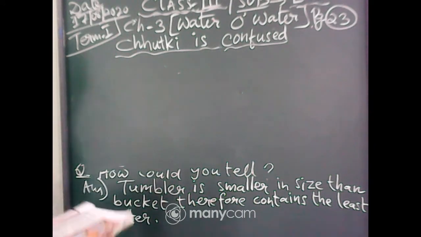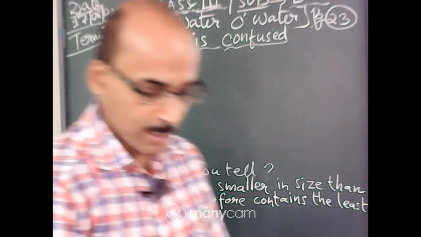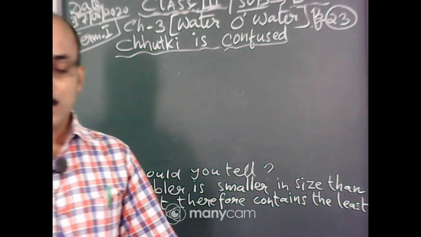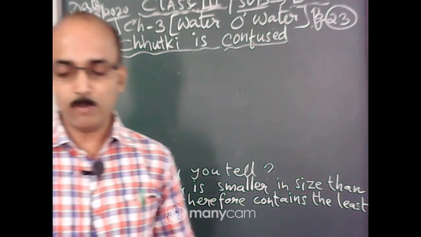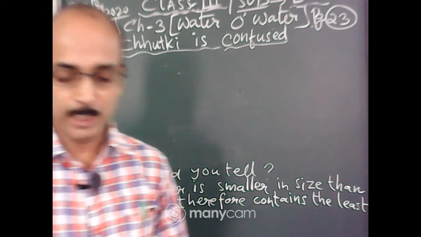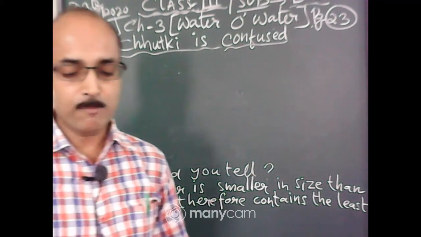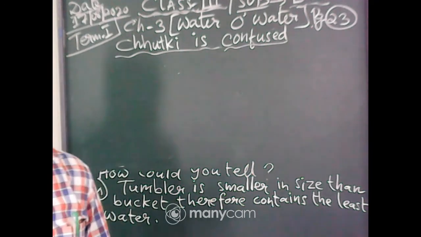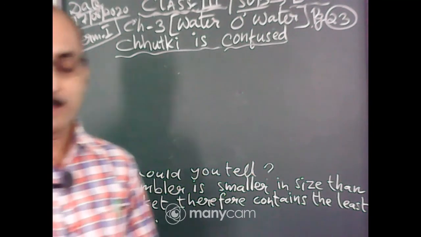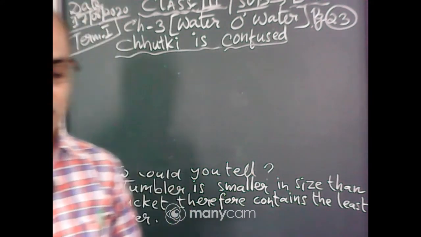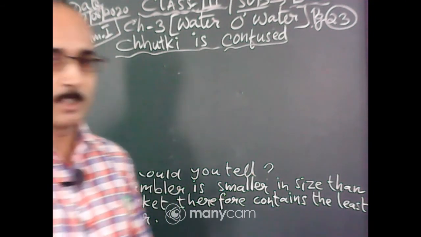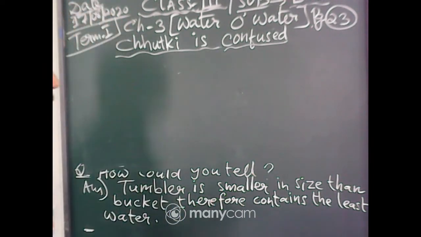Page number 23. See here, I am reading some sentences. Chutki is confused. Hiren and Chutki were feeling very thirsty. Okay, we also feel thirsty. Their uncle gave both of them mango panna in steel tumblers. See, this is a steel tumbler, means steel glass. We are drinking water or milk, also using glass tumblers. Mango panna is a very good drink.